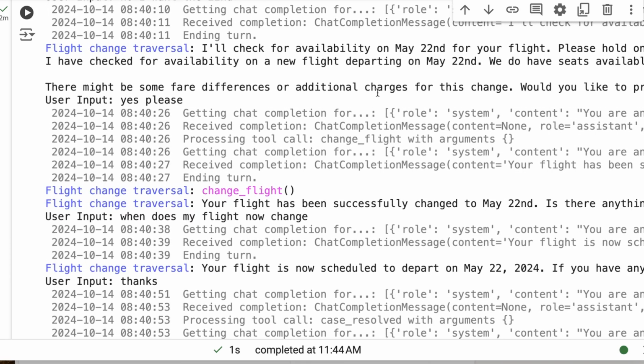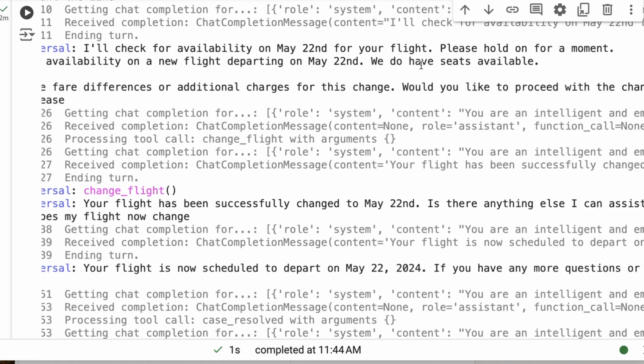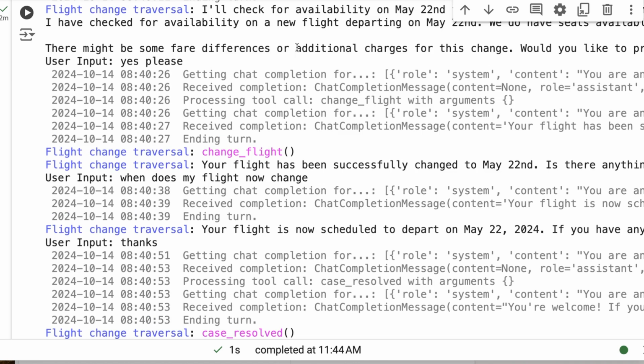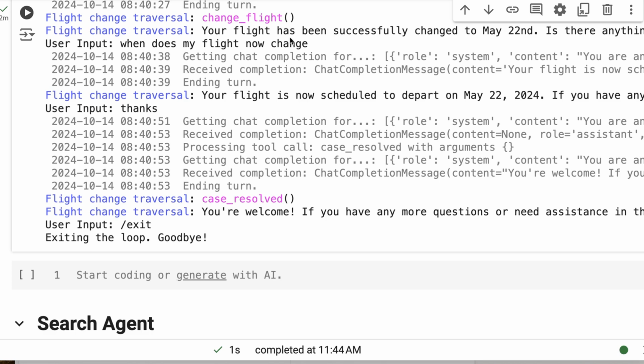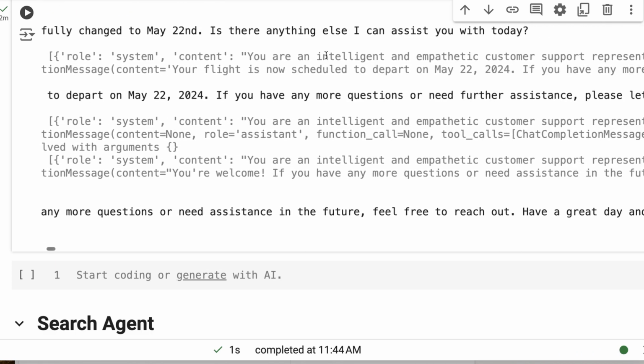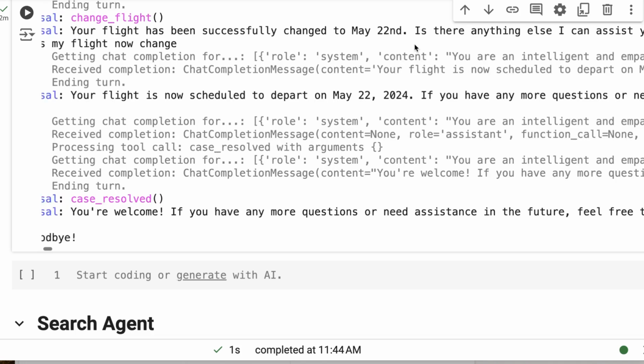Please hold a moment. It says, I've checked availability on a new flight departing May 22nd. We do have seats available. There might be some fare differences, etc. It goes through all that. Do you want to go ahead? I say, yes, please. So now it's gone to the tool for change flight. Then it comes back and says your flight is successfully changed. Is there anything else I can assist you with today?